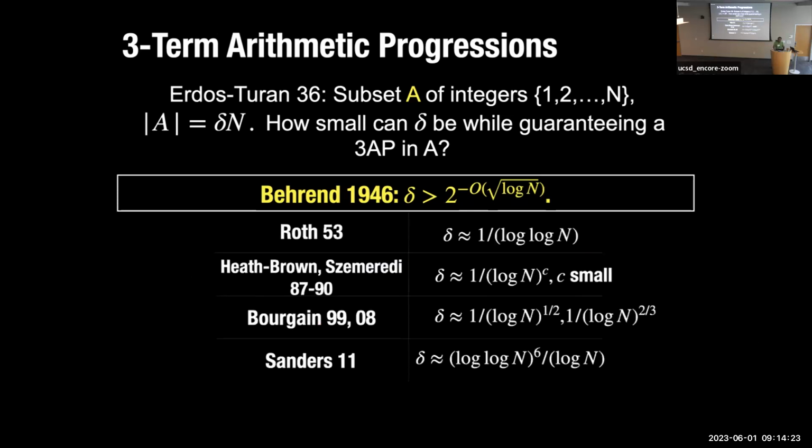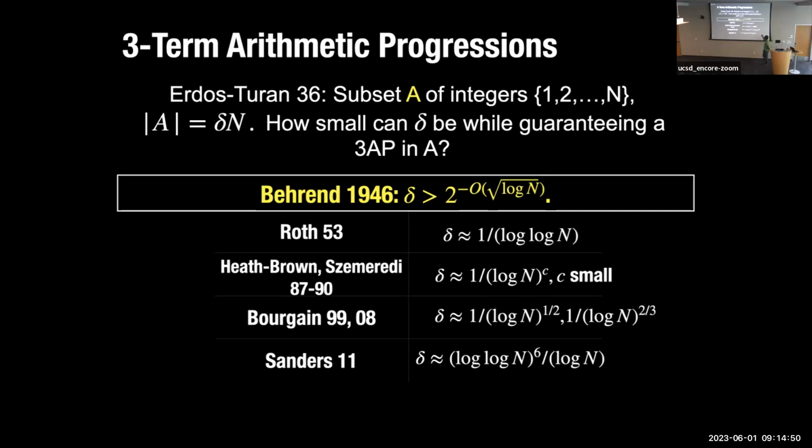And since then, there's been a lot of work on this question. Roth in 1953 showed that if you have any set with constant fraction of elements, or roughly 1 over log n fraction, then you must have such a structure show up. This was exponentially improved by Heath-Brown and Szemerédi, and then Bourgain improved the constant in the exponent, and subsequent works improved it further.